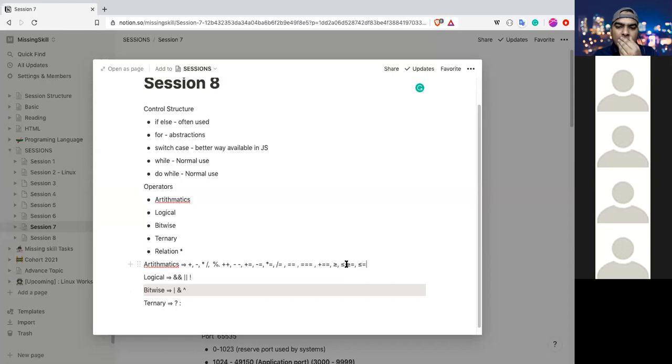Not equal, not really used, but there is. So you don't have to worry about it. But this one is very heavily used in JavaScript. I will cover it in a future session. These are the kind of operators which we are aware of.